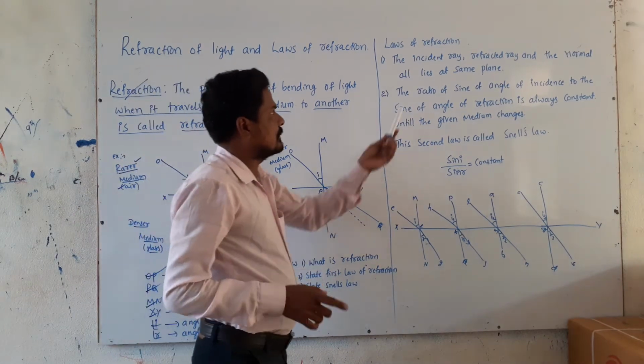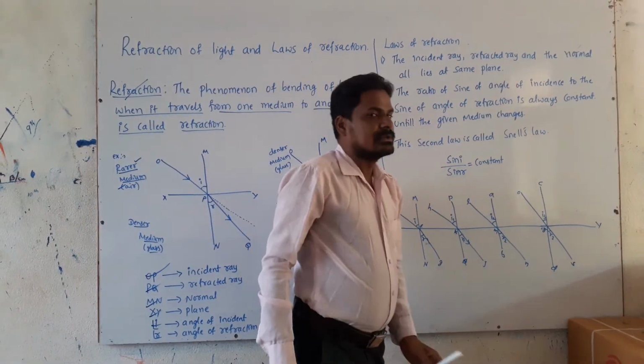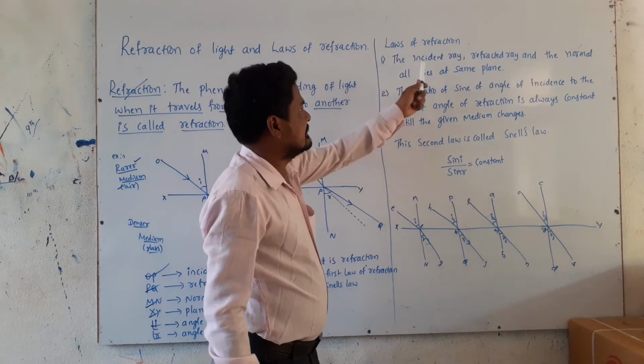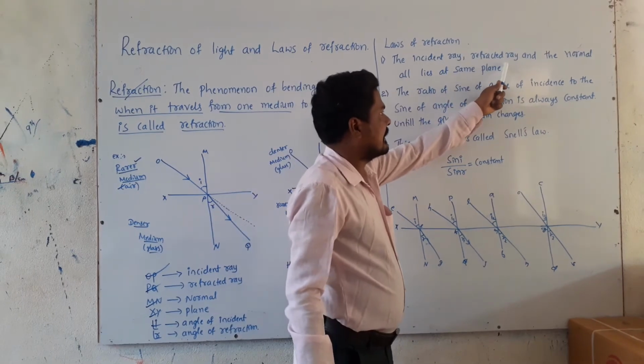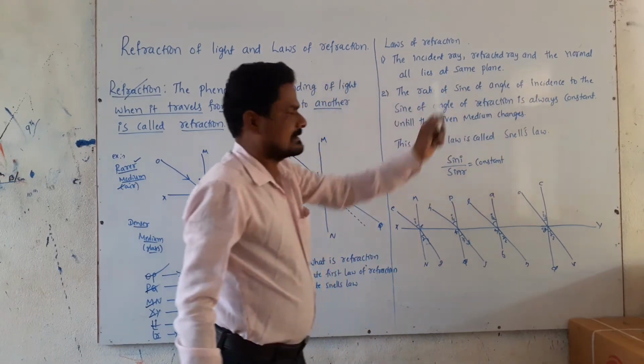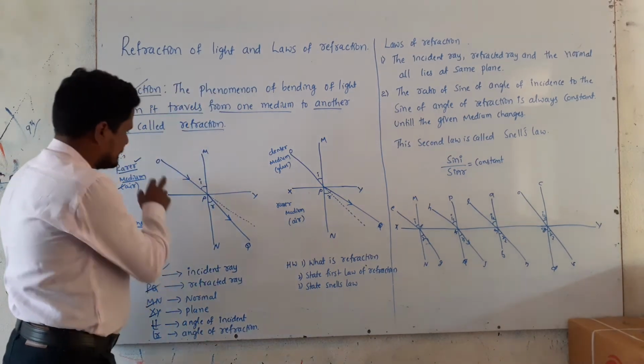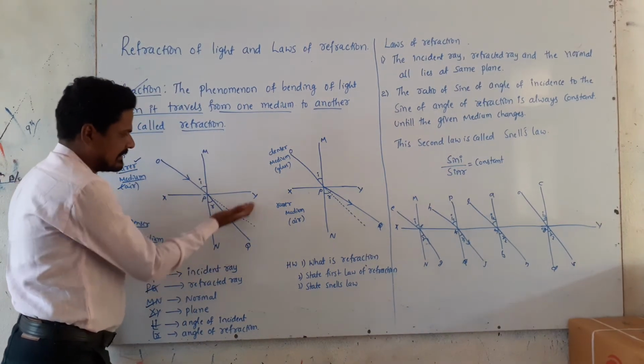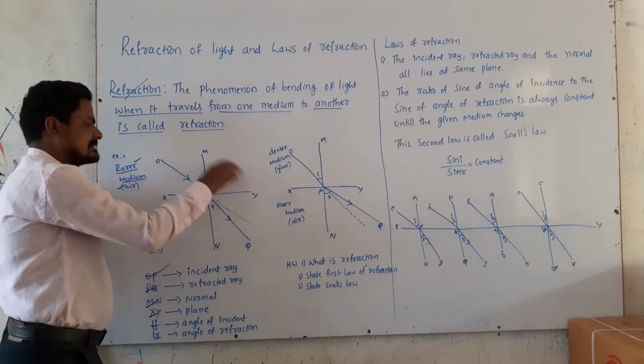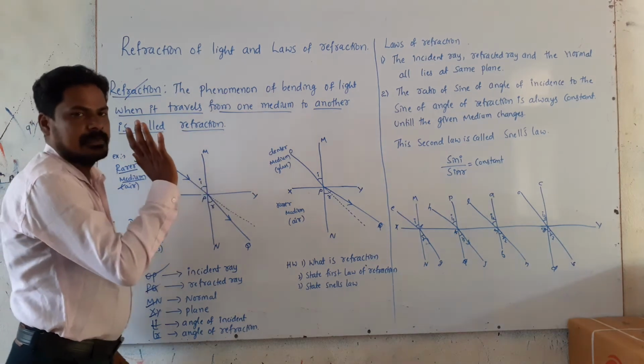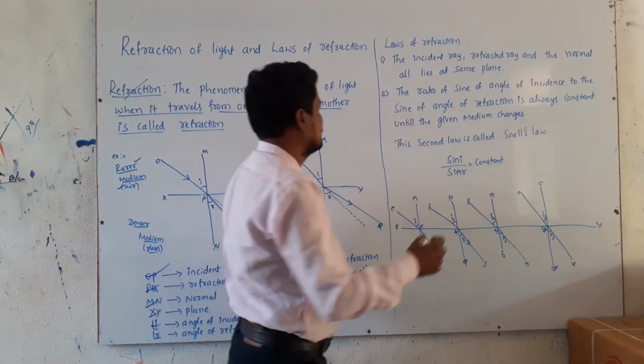Here the two important laws are given to you. The first law is that the incident ray, the refracted ray and the normal all lie in the same plane. See, the incident ray, refracted ray and normal all lie in the same plane. This is the first law. And the next law is